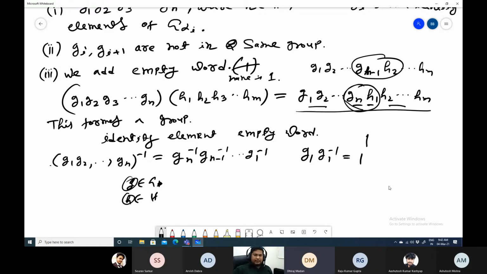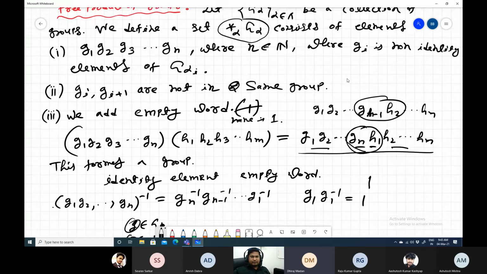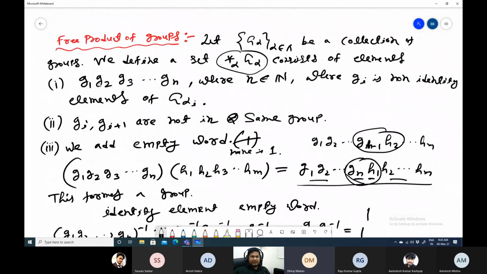And if I have the identity element of G and the identity element of H, those two will also not commute. But we are not taking those identity elements here in this product. This is an arbitrary product. Yeah, but I have written that Gi is a non-identity element of G. We are taking only non-identity elements, and I am taking only one identity, and it is called the empty word. That is not any word.